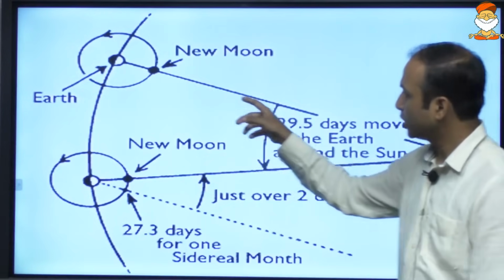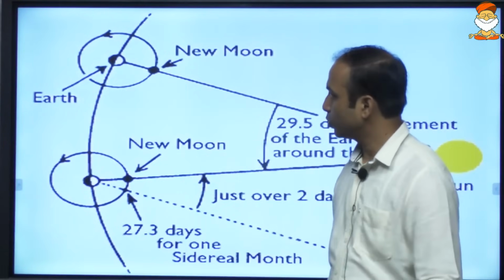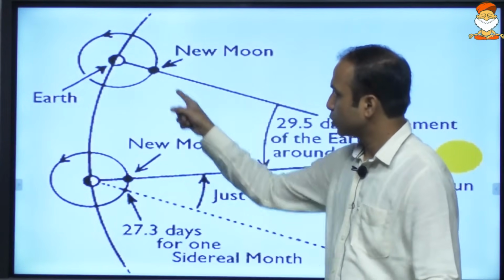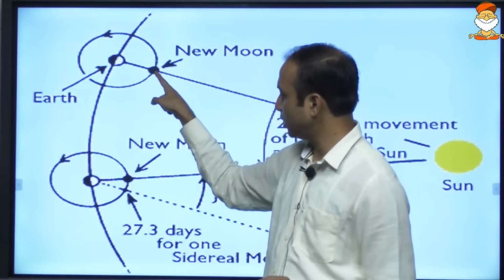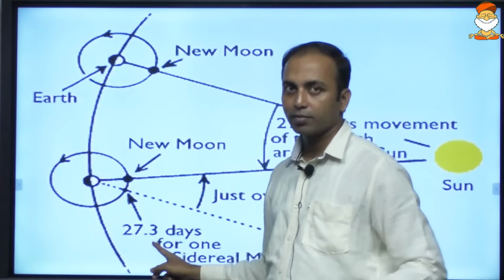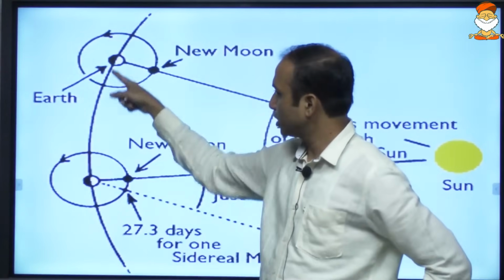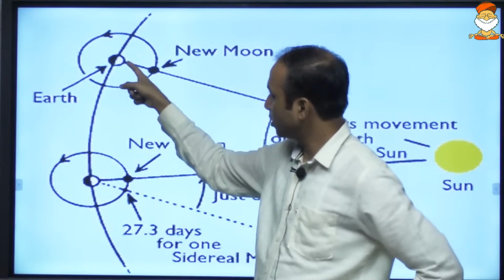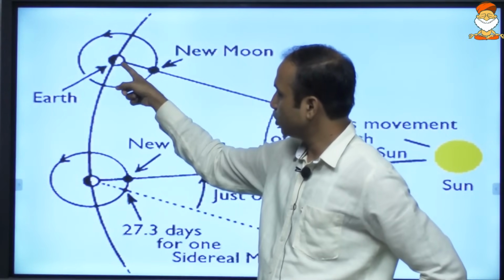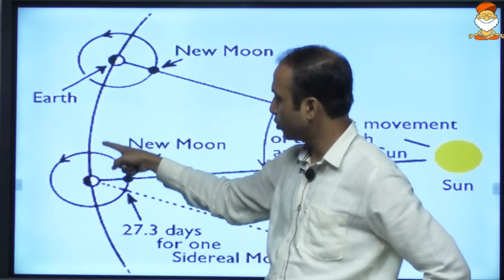So when the moon is revolving around the earth, one revolution of the moon, as we had studied, takes 27.3 days. In 27.3 days, earth will not be stationary over there. Earth would have also moved by a certain distance.